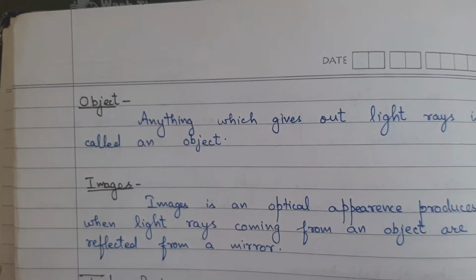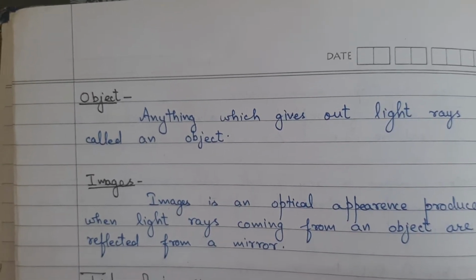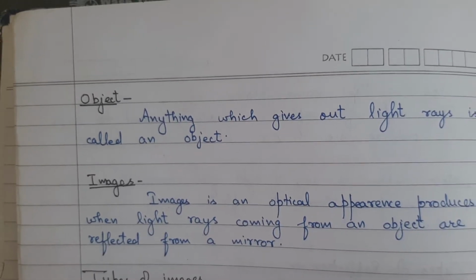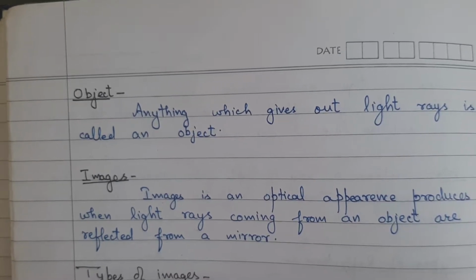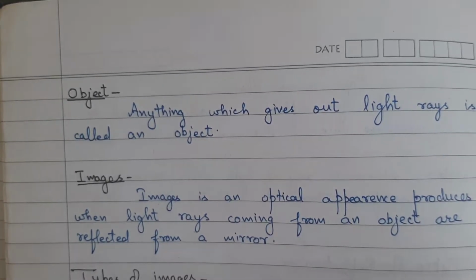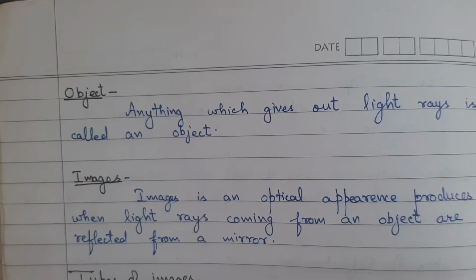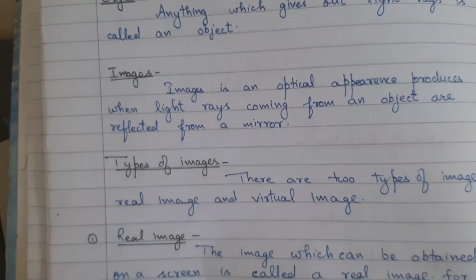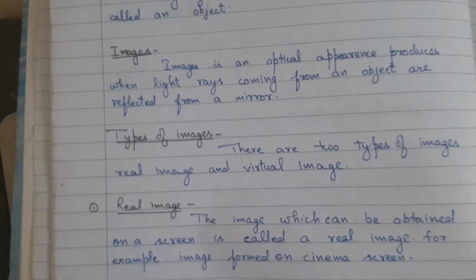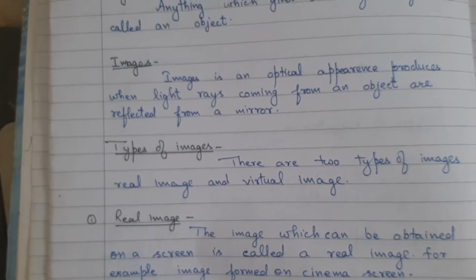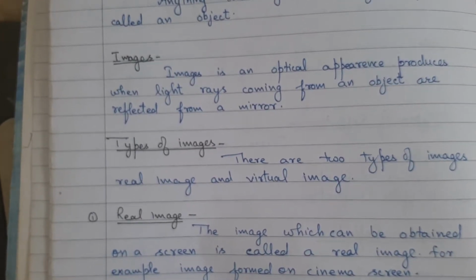Object. Anything which gives out light rays is called an object. Image. Image is an optical appearance produced when light rays coming from an object are reflected from a mirror. Types of images. There are two types of images, real image and virtual image.